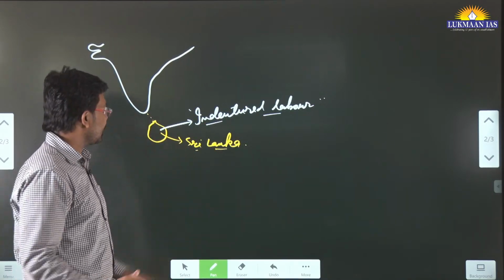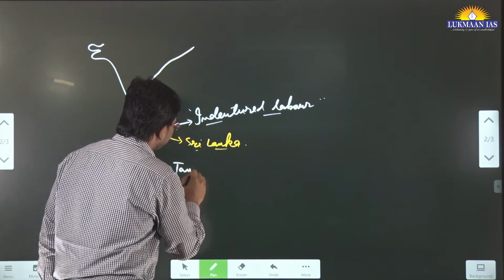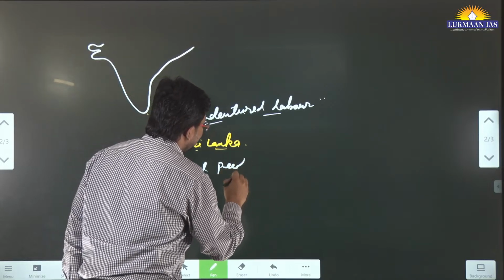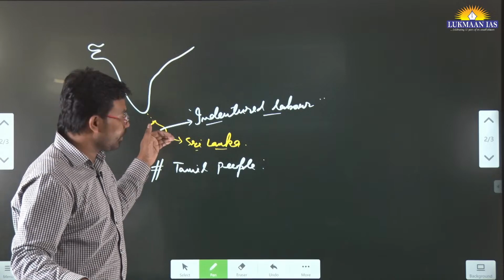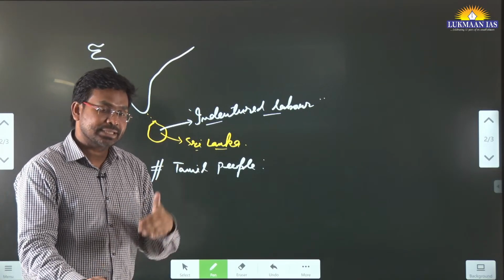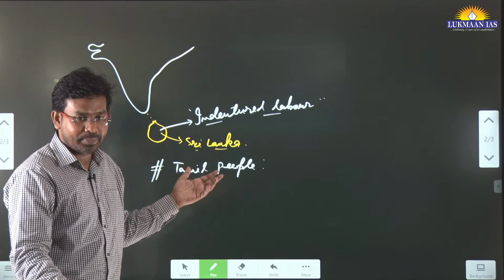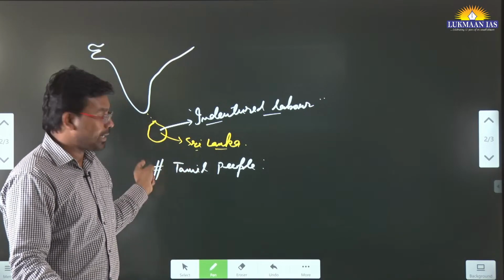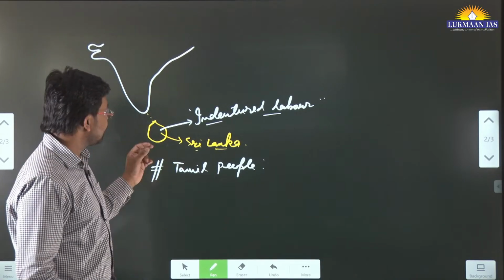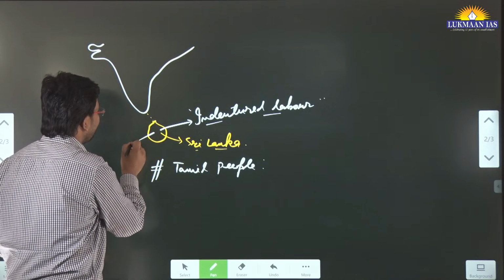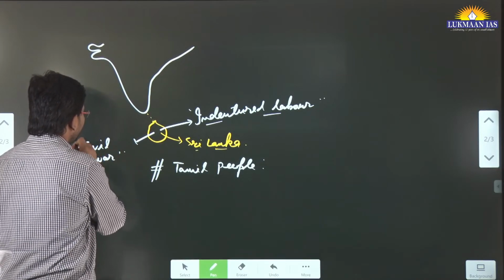Now if we talk about Sri Lanka, there are many Tamilian people. Generally Tamil people have been taken from India to Sri Lanka, and still these people are struggling to get similar rights to those of Sri Lankan people. Sri Lankan Sinhalese people are there, and they denied them their basic rights. So there was racial discrimination also. There have been histories of warfare. Sri Lanka was in a state of civil war for a long time.